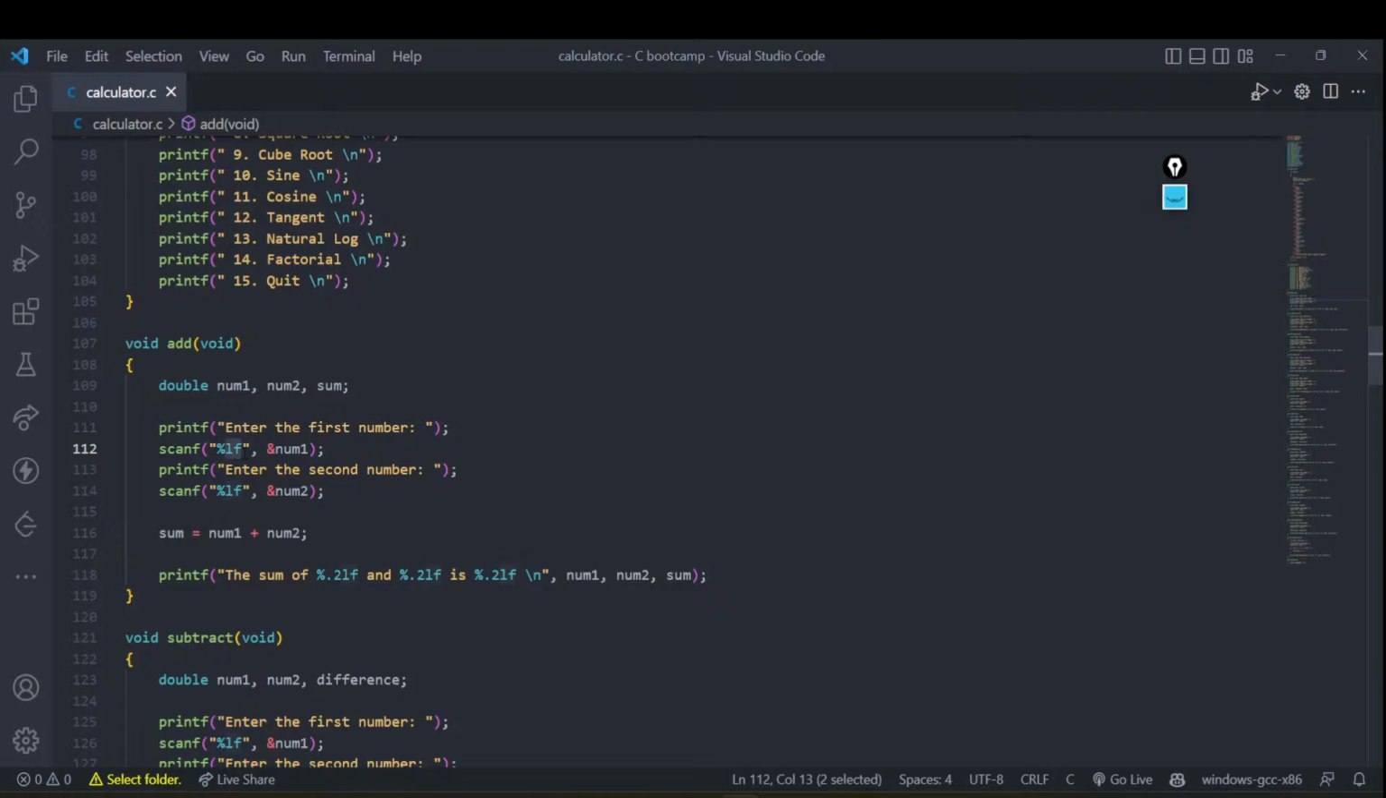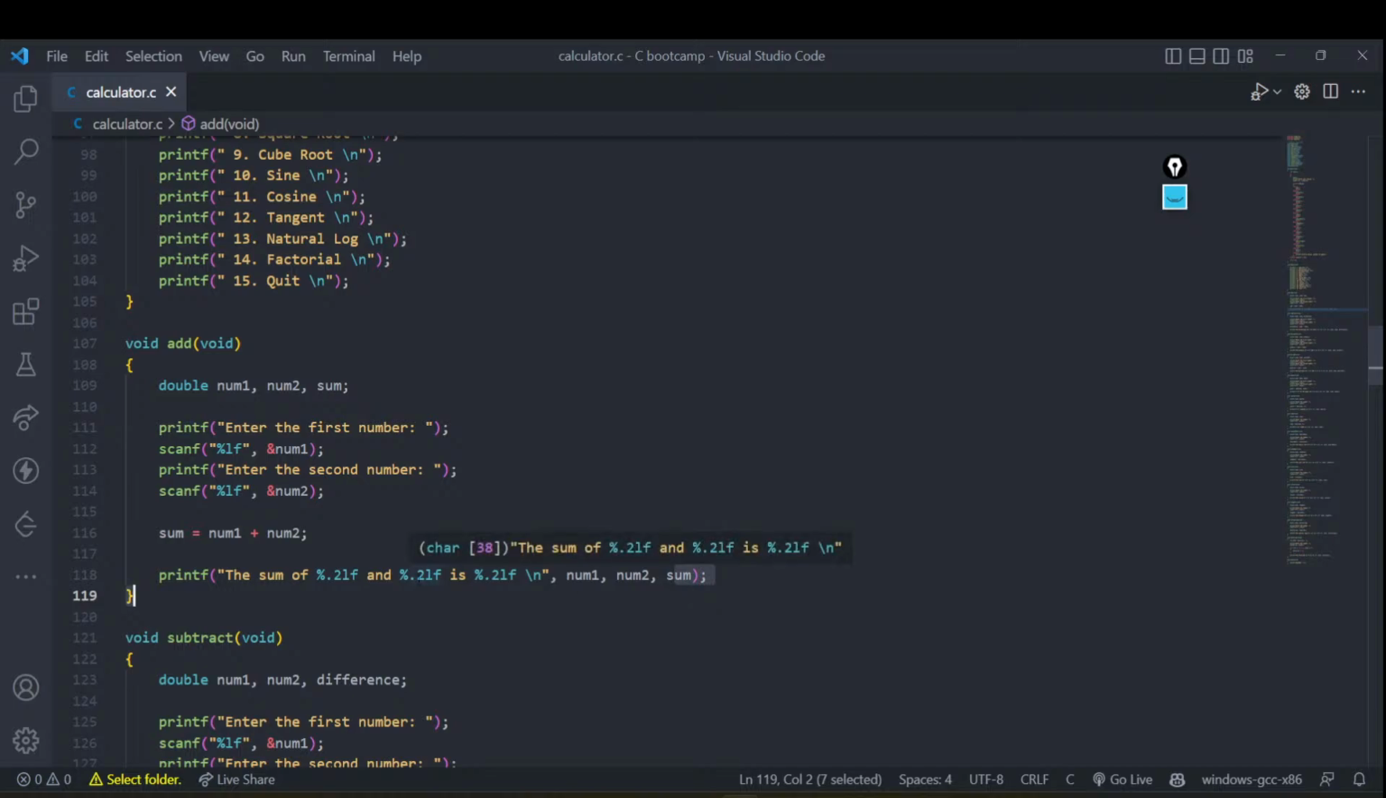Whenever you want to take a double, we can take that as %lf. LF is long float, which clearly helps you take double numbers as input, right? So that is what we are doing over here. LF means long float. Now, once the user has given us both of the numbers, we are just going to sum them up, and then we are going to print the result for us, right? We will first print our number, and then what is the sum.